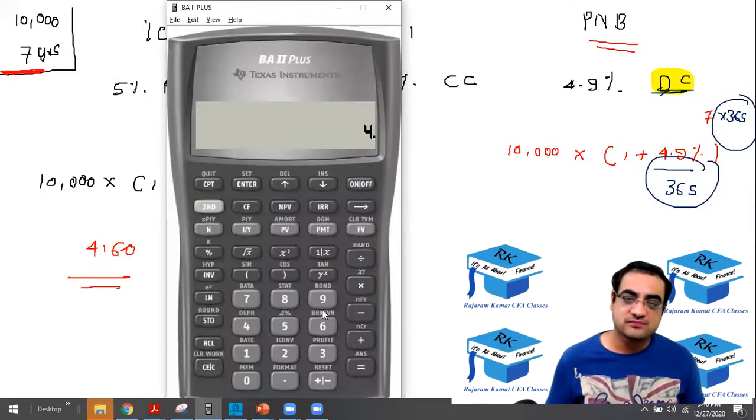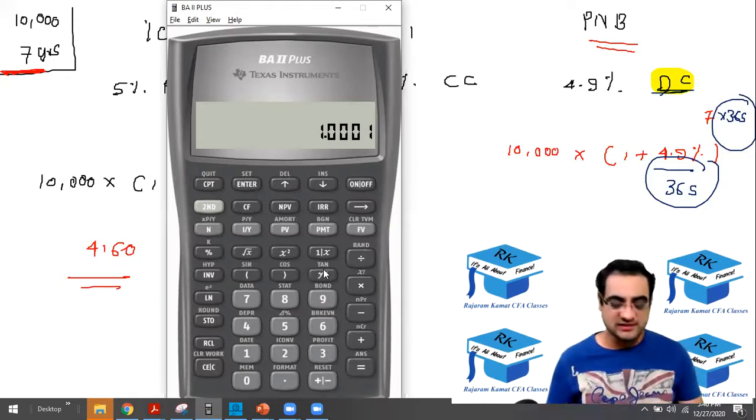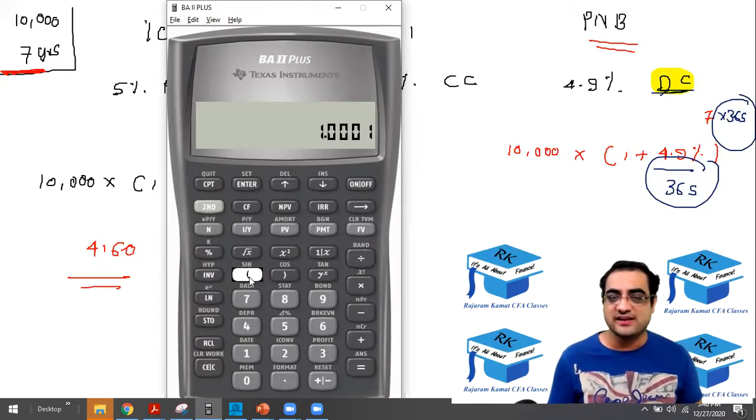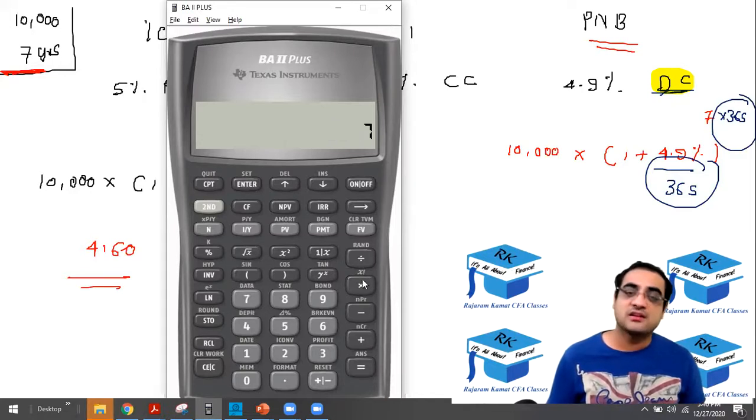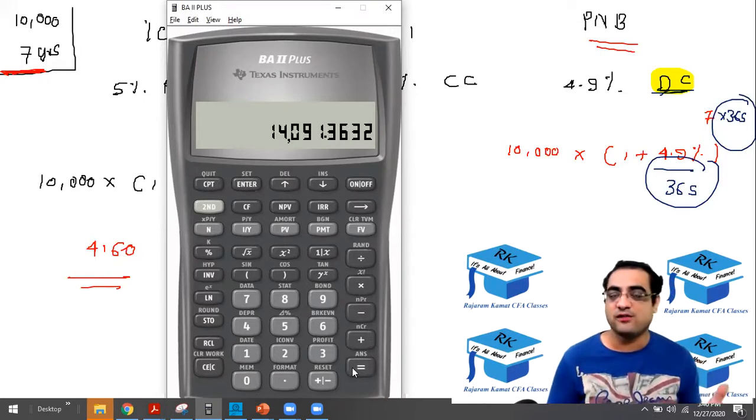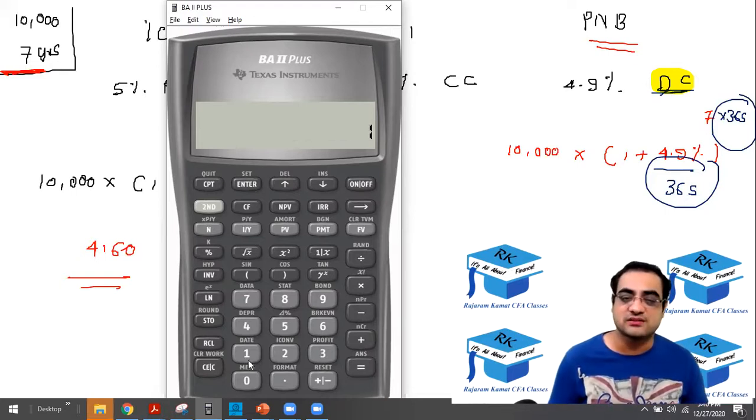4.9%. So this is 4.9% divided by 365, equal to, then do plus 1 equal to, then raised to, I don't know what is 7 into 365. So I'll open the bracket, 7 into 365, close the bracket, equal to, then into 10,000. And from that, subtract the principal of 10,000.